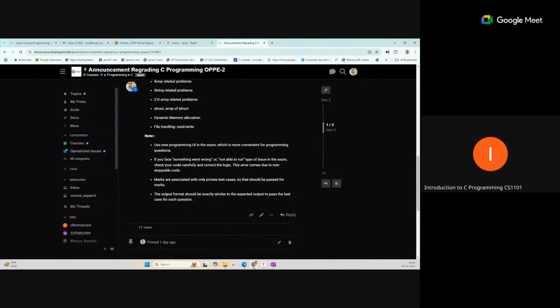This type of query we received. So if you are already solving the graded assignments and practice assignments, you should understand the nature of this portal. It is automatic checking, the portal checks all the solutions or answers automatically, and that requires exact matching of your output and the required output.